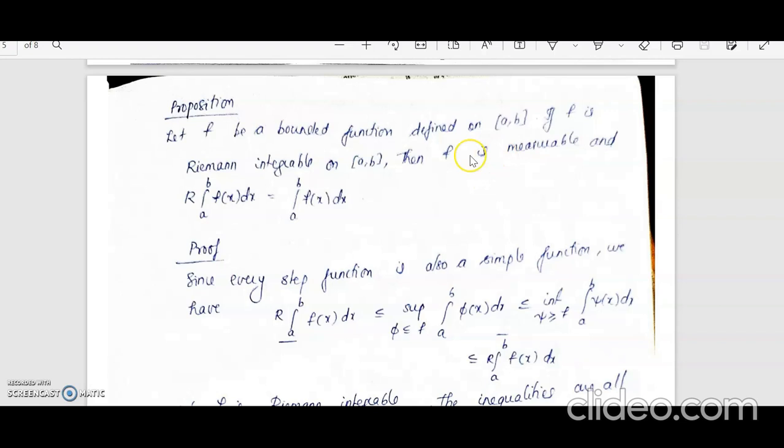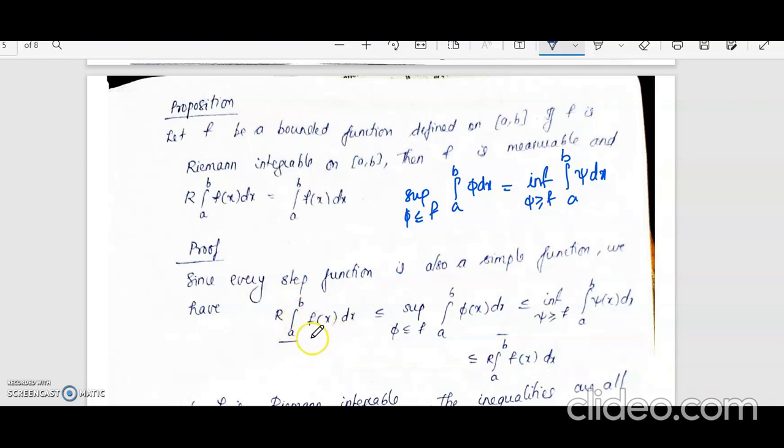A given function f will be measurable if the supremum over phi less than or equal to f of integral a to b phi dx is equal to the infimum over psi greater than or equal to f of integral psi dx. So provided this condition holds, f is measurable, so we show that this is equal and hence f is measurable. Now every step function is a simple function, so therefore the Riemann integral.